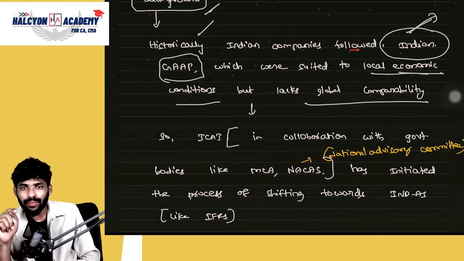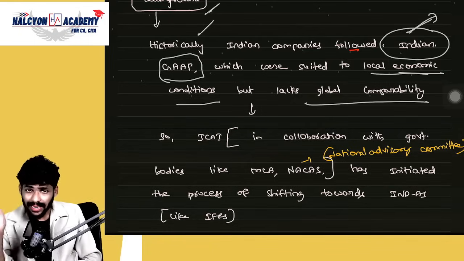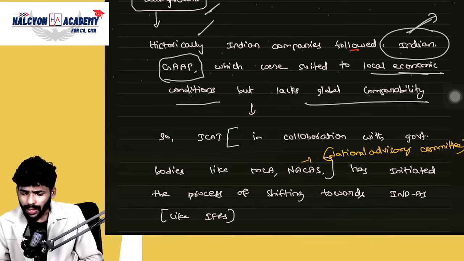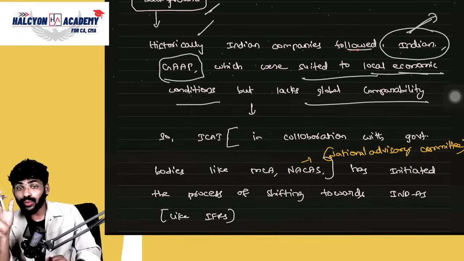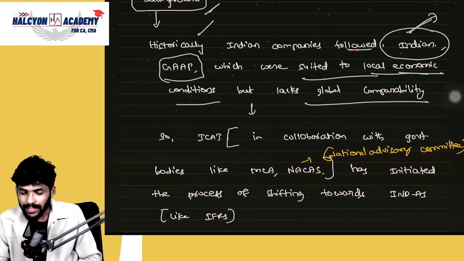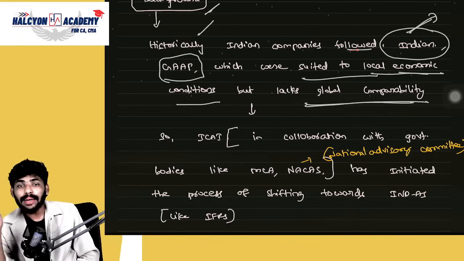If you want to compare your financials with the financials of companies from other countries, it is not possible with this Indian GAAP. Indian GAAP is used for comparability within the country only, as local standards. So Indian companies follow Indian GAAP, which is suited only to local economic conditions but lacks global comparability.